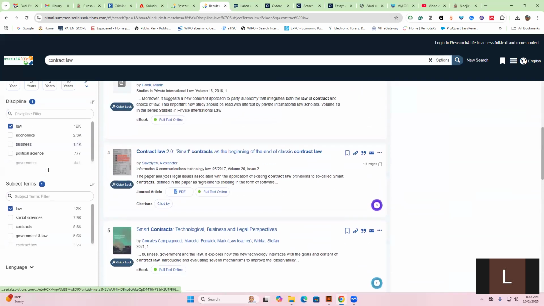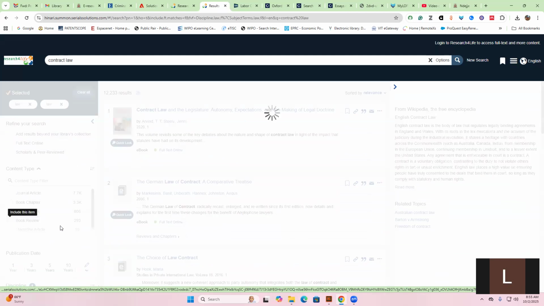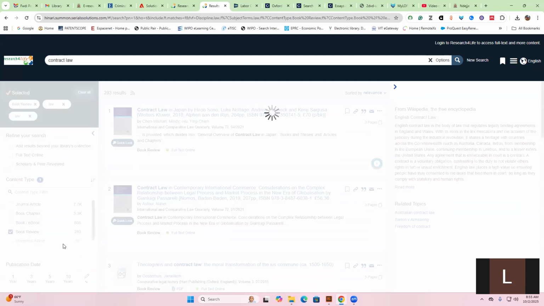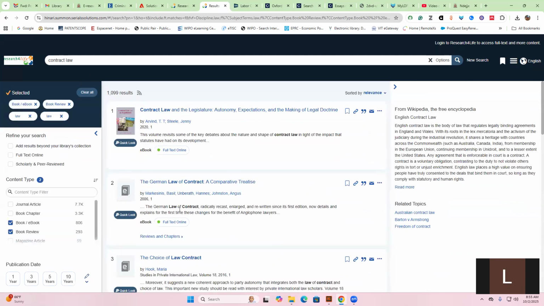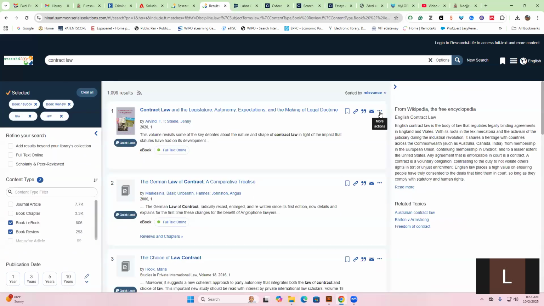And then I can also filter if I need to access only materials online. If I need only books, I'll select only books, and I selected book reviews. Let me select ebooks. So if I select book reviews and ebooks, then they are here, so I'll be able to access them. Then on the right-hand side of every material, there's what we call a permanent link. This link you can share with colleagues. For example, the moment you click on it, you can copy it and share it with colleagues so that they can also access it.